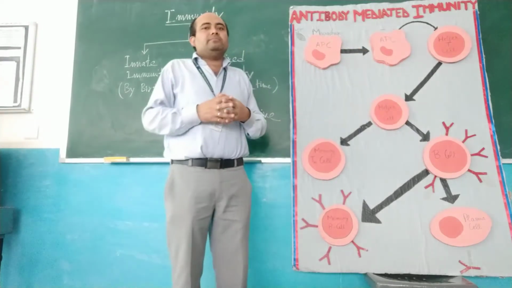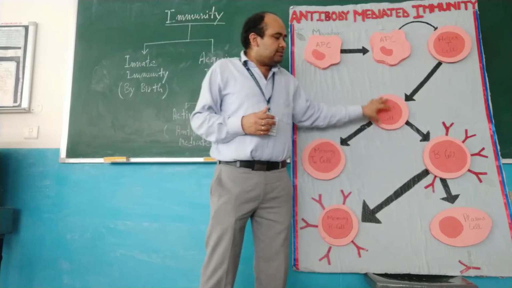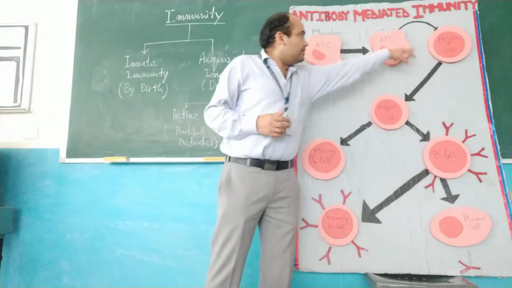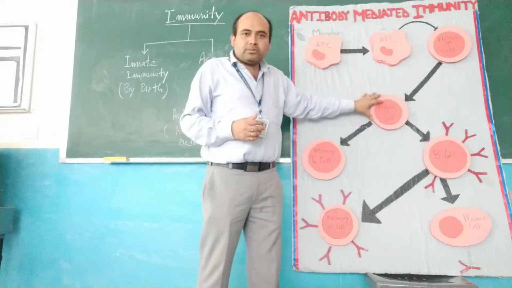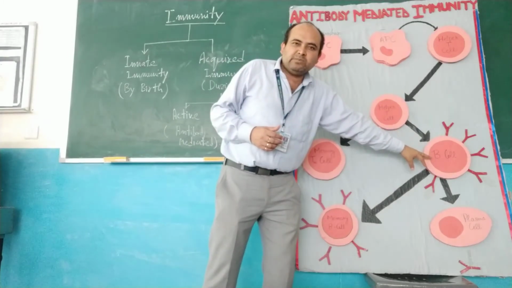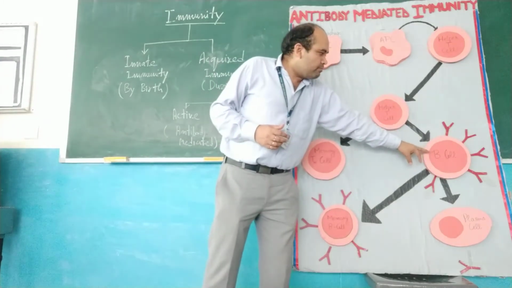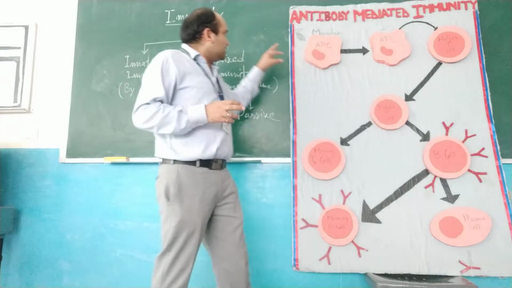The helper T cell will respond to a particular antigen. Then this helper T cell will stimulate the next type of WBC, that is the B cell. It produces one particular protein, an antibody against this antigen.